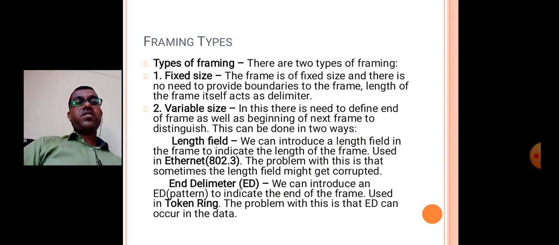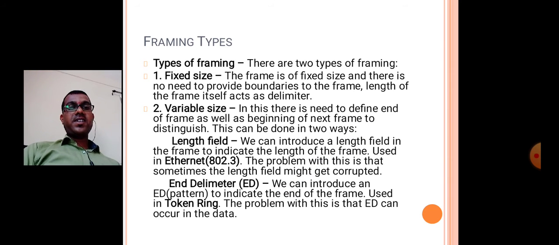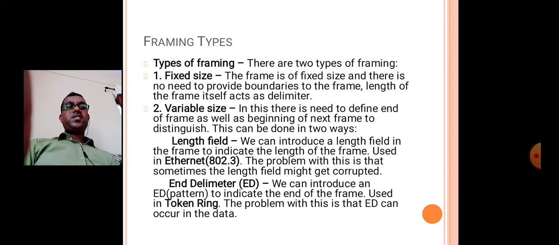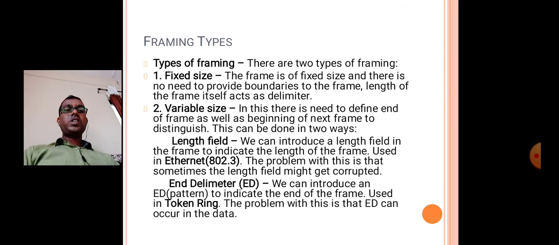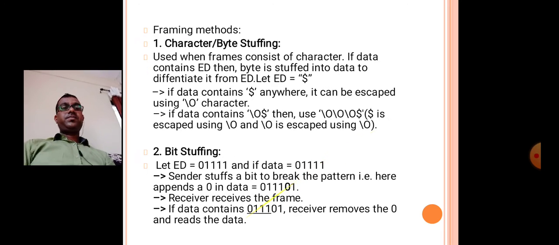There are a few types of framing: fixed size and variable size. In fixed size, the frame size is fixed, so there is no need to provide boundaries to the frame. In variable size, there is a need to define the end of a frame as well as the beginning of the next frame to distinguish them, using a length field and a delimiter field. The length field indicates the length of the frame, and in the end delimiter we can introduce a pattern to indicate the end of the frame.